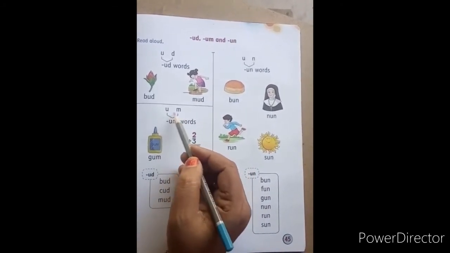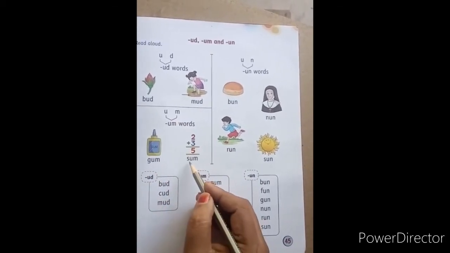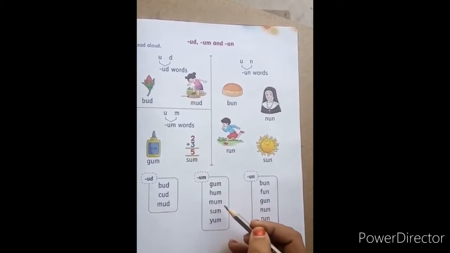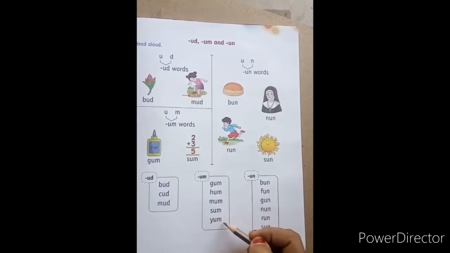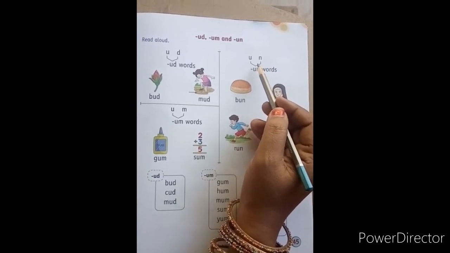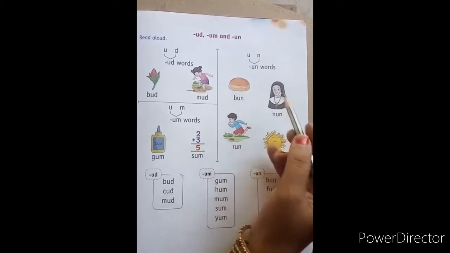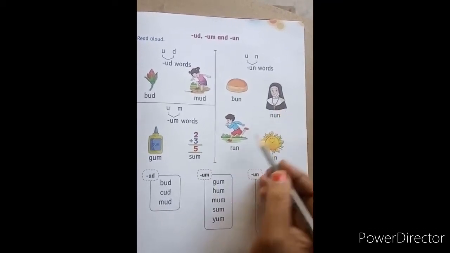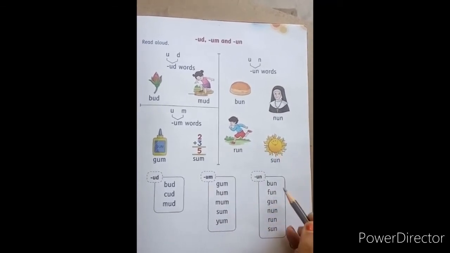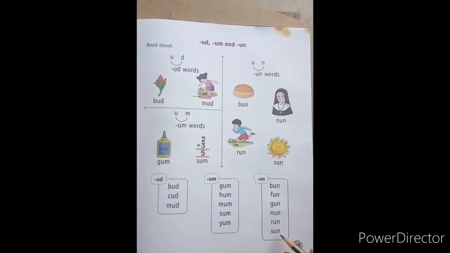And here we have UM words. What is the phonic sound of UM, children? G-U-M, gum. S-U-M, sum. And here we have a few more: gum, hum, mum, sum, yum. And here we have UN words. What is the phonic sound of UN? Un. So repeat after me, children. B-U-N, bun. N-U-N, nun. R-U-N, run. S-U-N, sun. Bun, fun, gun, nun, run and sun.